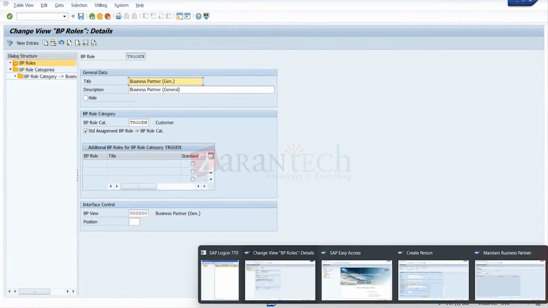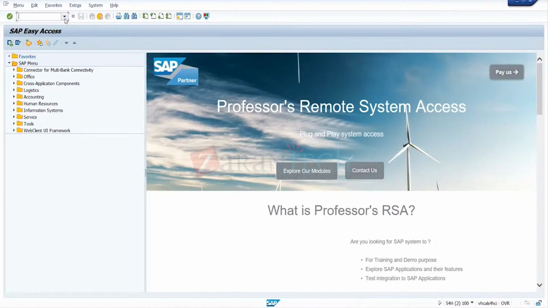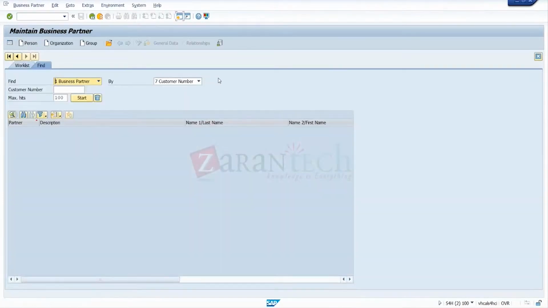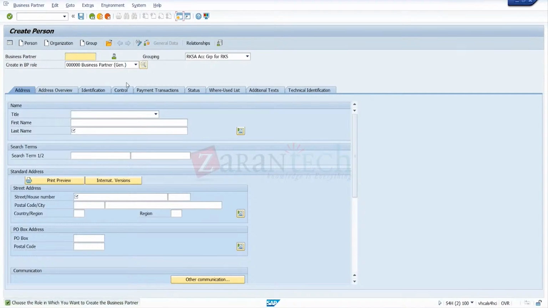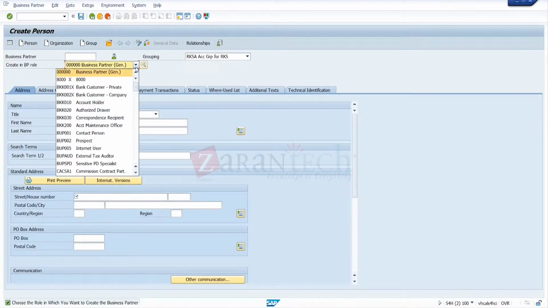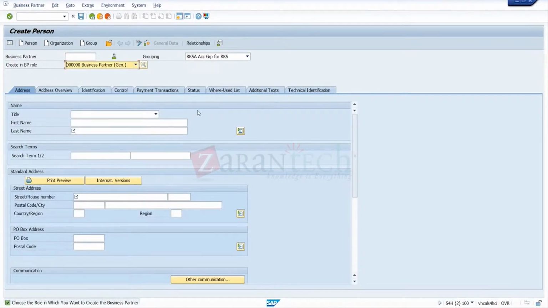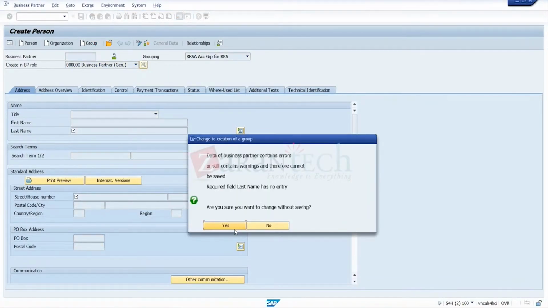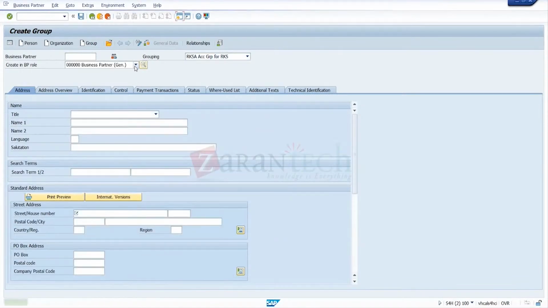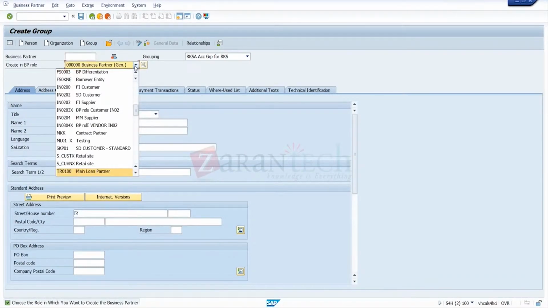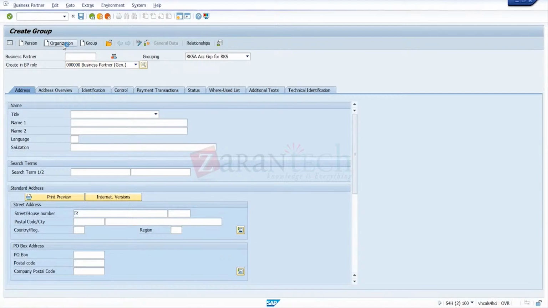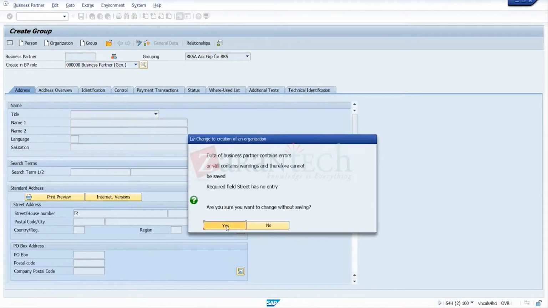So I'll go here again. I'll skip this and go for other options. So for BP, take organization. Okay, I'll tell you, sorry, I forgot the concept. One second. If you go for person and search for that BP role, it will not be available. It is not available in person. Go for group also. If you click group and go for the role, TRG will not be available. If you go for organization only, it is available. That role will be available only for organization.